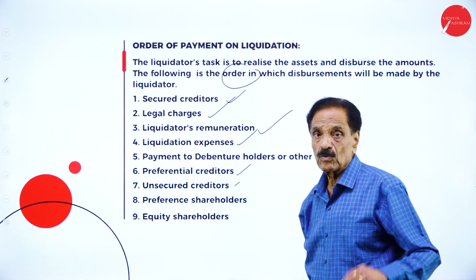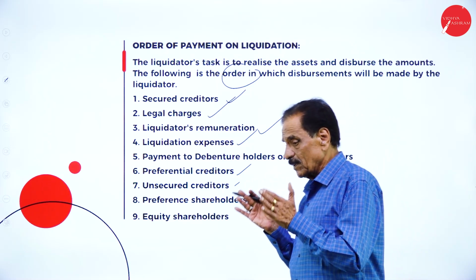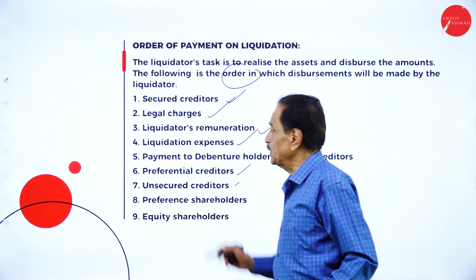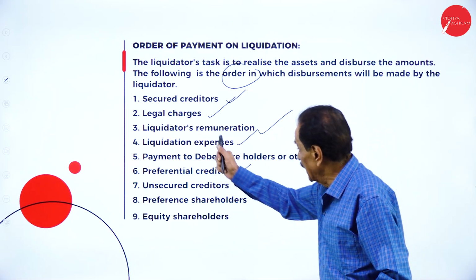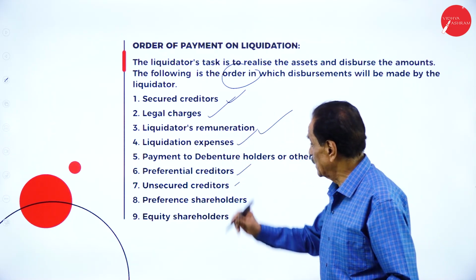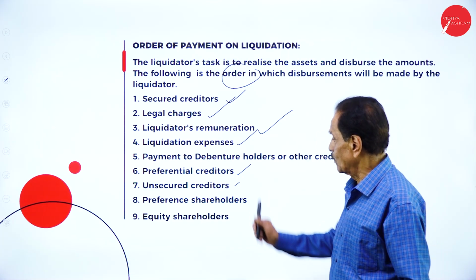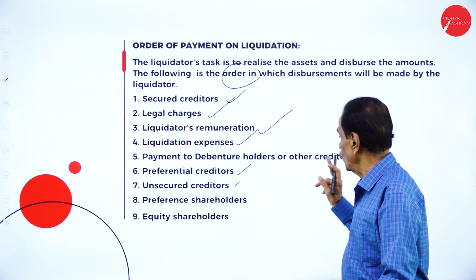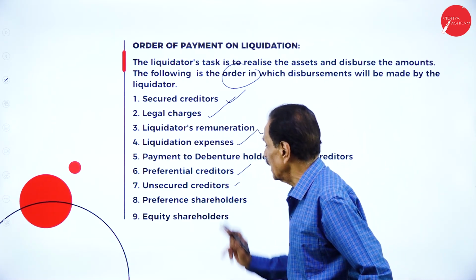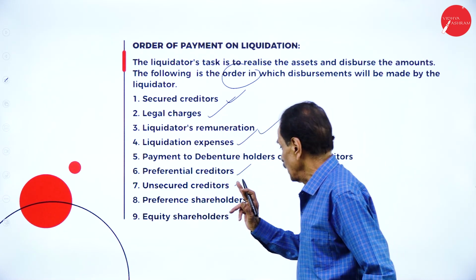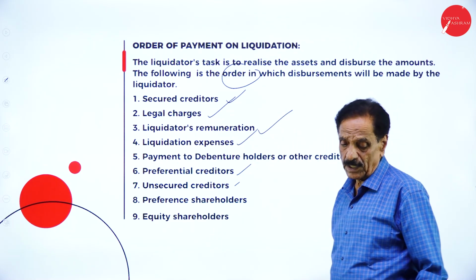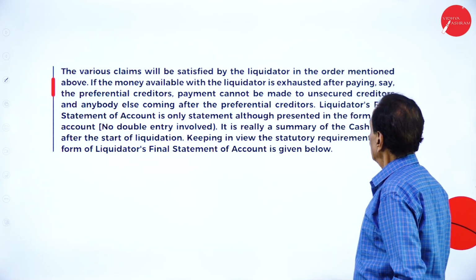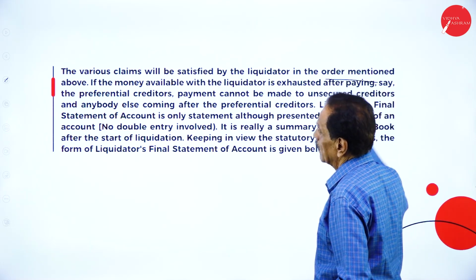But this format the student has to learn. Once you realize the assets and start distribution: first is secured creditor, second is legal charges, third is liquidator remuneration, fourth is liquidation expenses, number 5, payment to debenture holders, preferential creditors, unsecured creditors, preference shareholders and equity shareholders. The various claims will be satisfied by the liquidator in the order mentioned above.